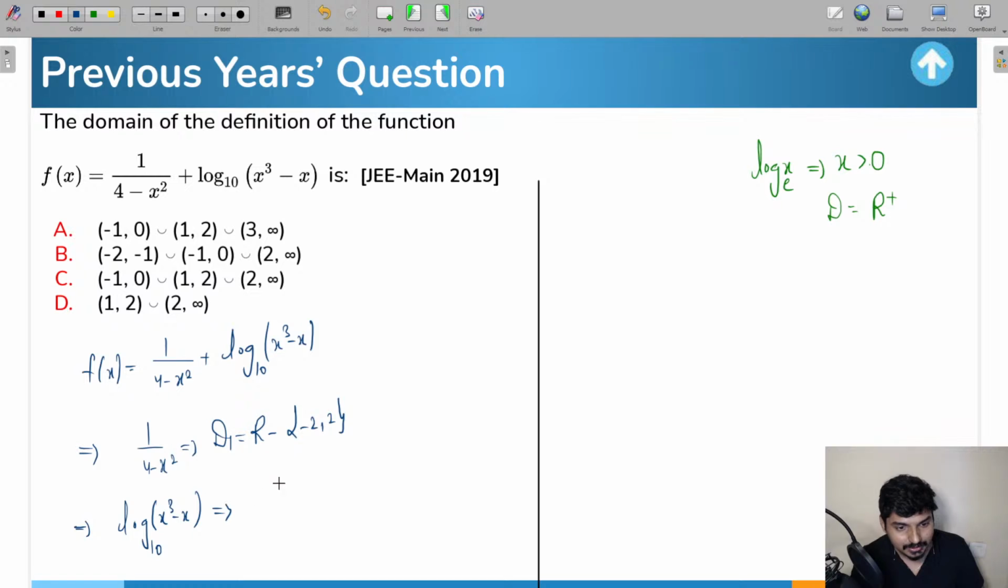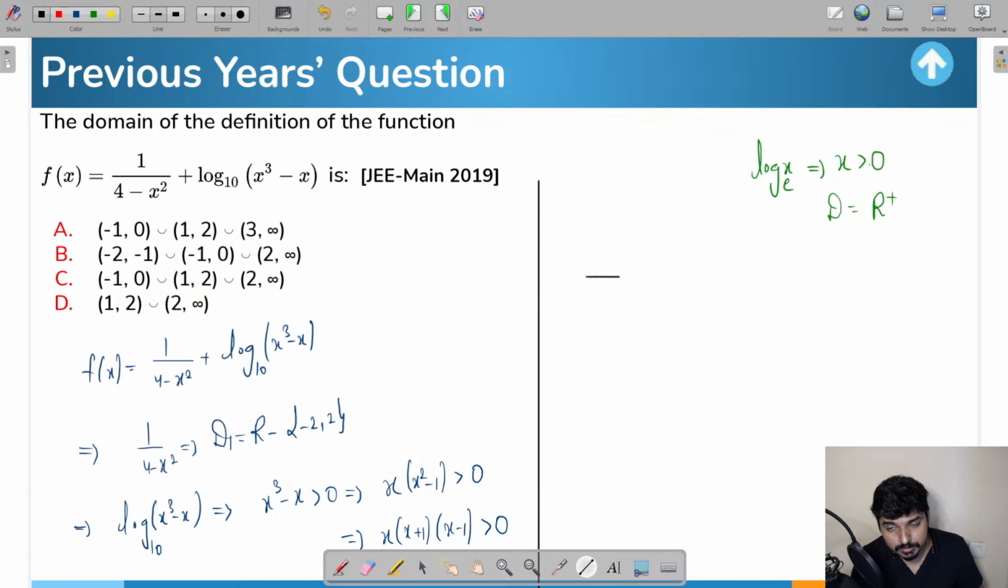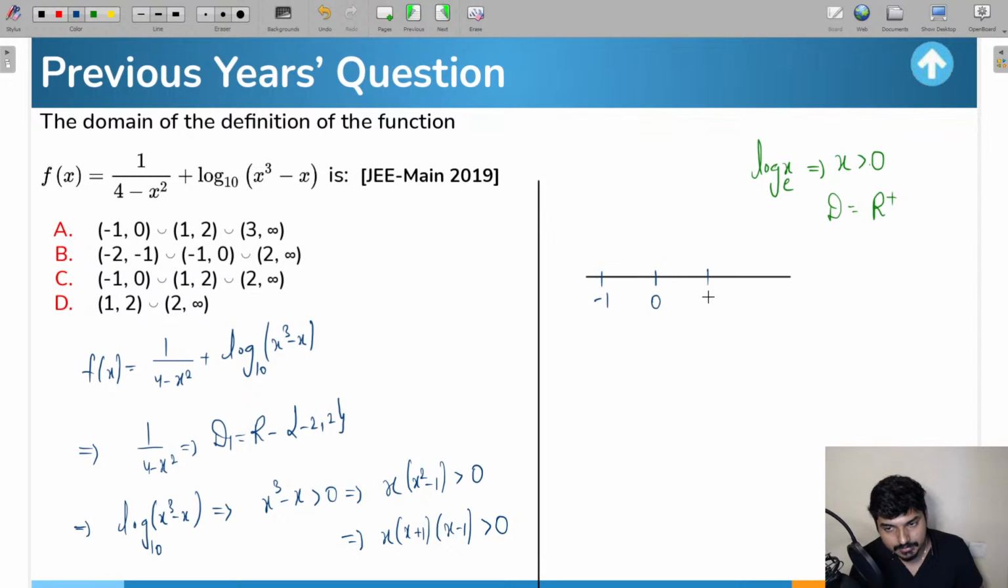So according to that, the values of x cube minus x should always be greater than 0. From here you will get x into (x square minus 1) greater than 0, which can also be written as x into (x plus 1) into (x minus 1) greater than 0. So now we need to solve this, guys. We need to solve this inequation and figure out what the values of x will be. For that, let me take x equal to 0, -1 and 1.